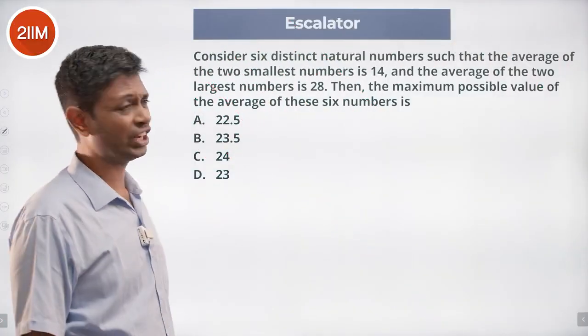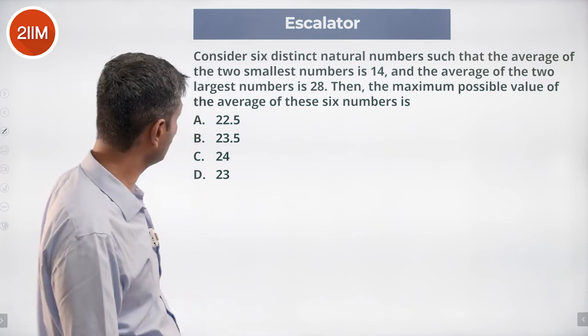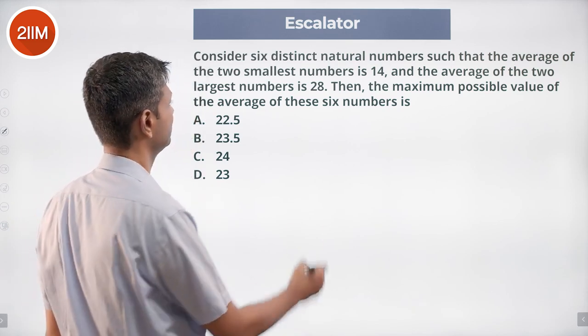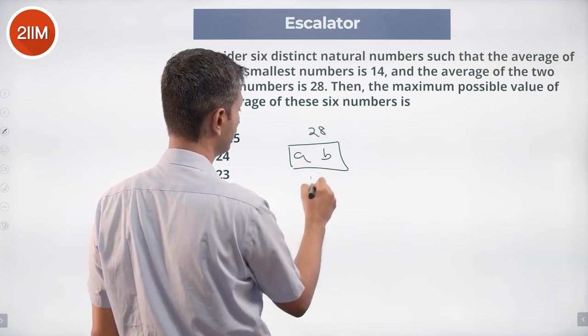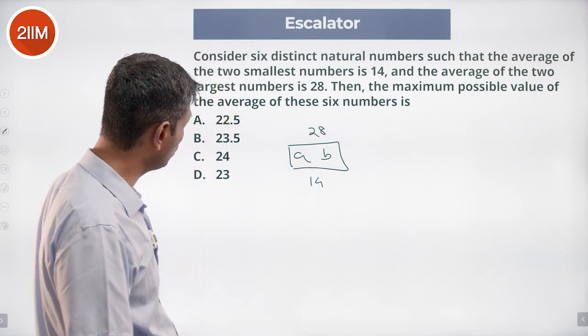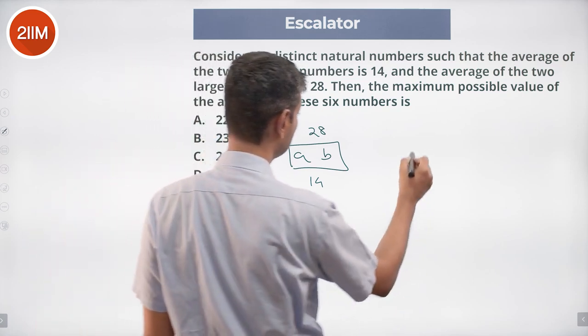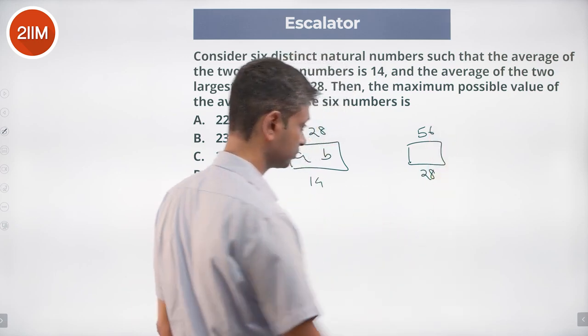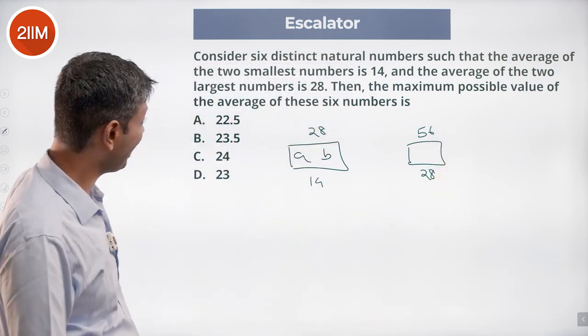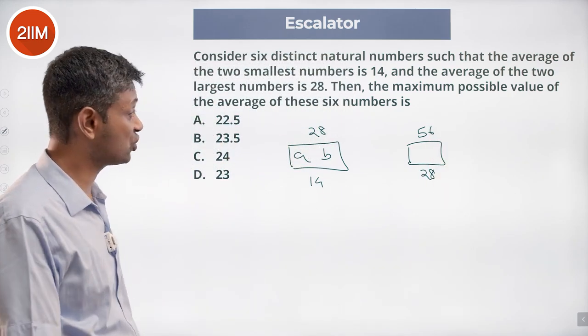Consider 6 distinct natural numbers such that the average of the two smallest numbers is 14. A and B: sum is 28, average is 14. The average of the two largest numbers is 28. These two, sum is 56, average is 28. Nice. Then the maximum possible value of the average of these 6 numbers.